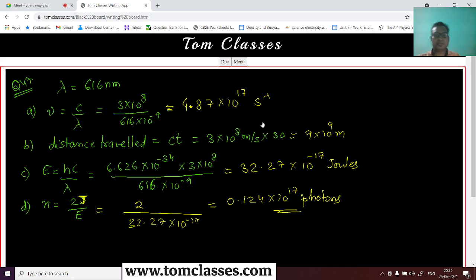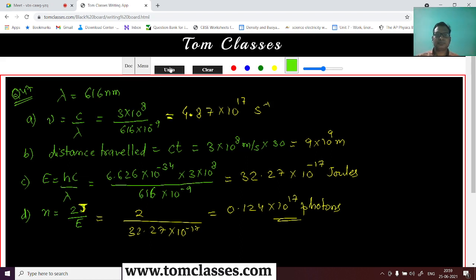Okay, I think something has gone wrong here. 2 divided by 32.27, right? So this value is 6.19, right? Okay, let me check this. Okay, so this is 0, this is going to be 6, this value is coming 0.06, right?